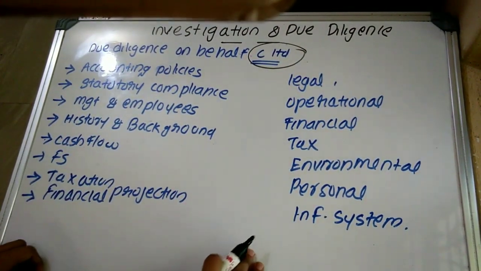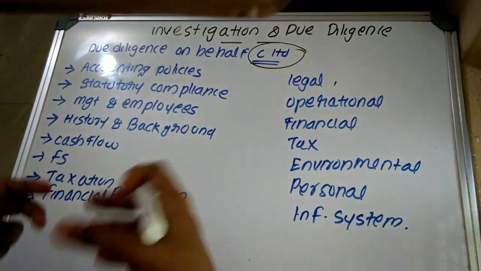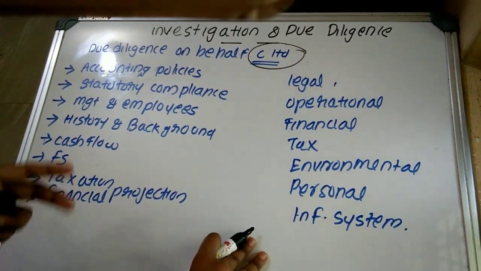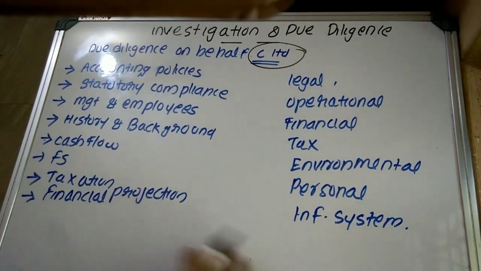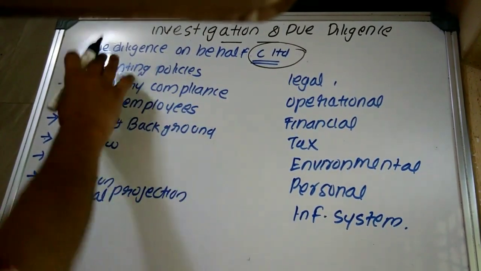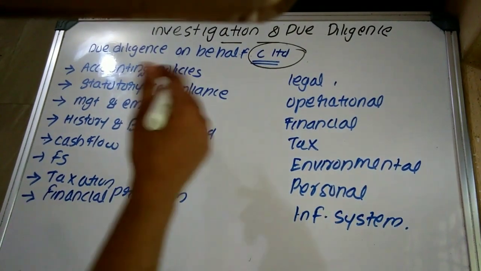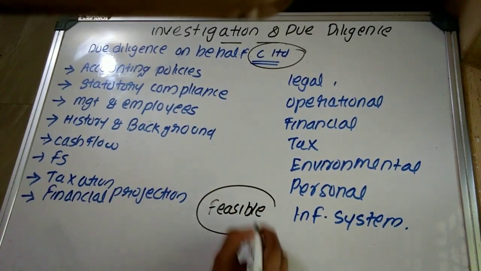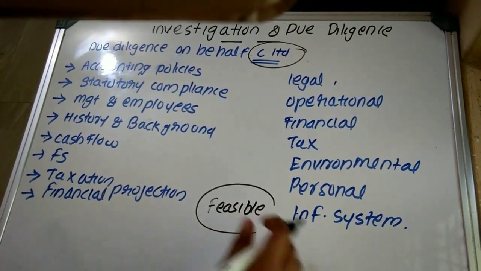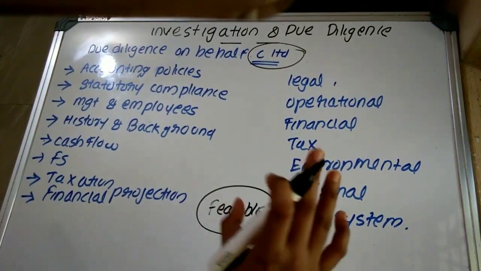What are their strengths as well as weaknesses? What critical survival strategy has been followed by them, etc.? All these can be understood with respect to due diligence, determining whether this purchase is feasible or not. This can be determined with the help of due diligence. So here I am discussing the answer to the first question.